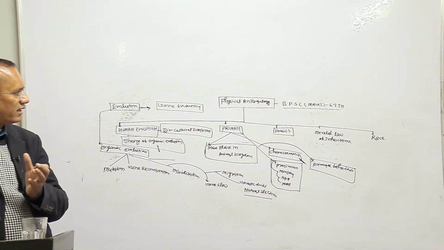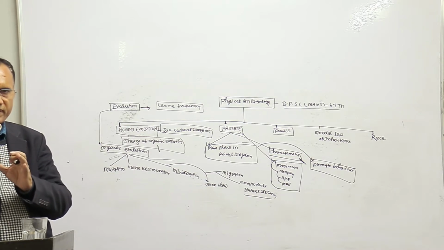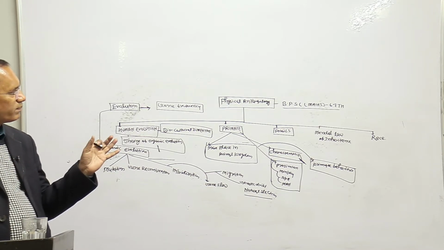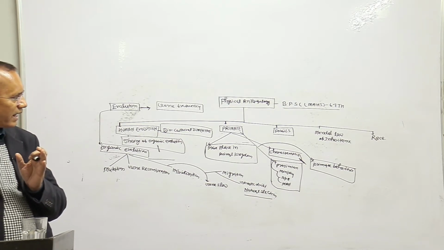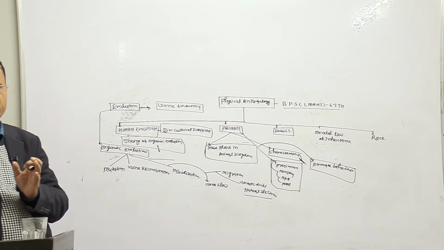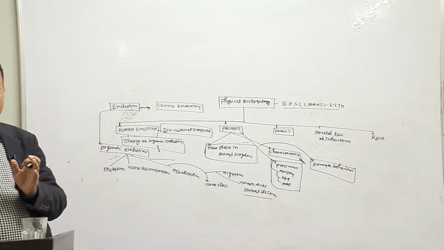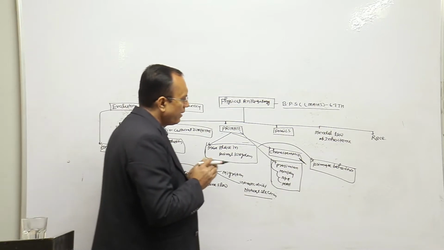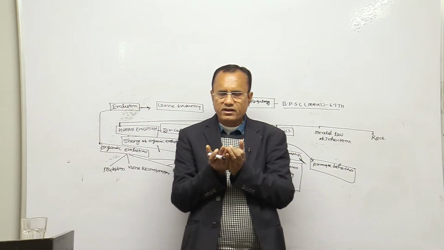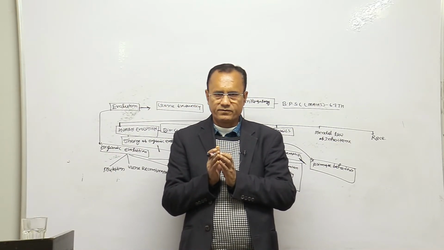So we will study that topic when we study primate behavior, right? Because primate is a social animal and therefore they have standardized social behavior, right?